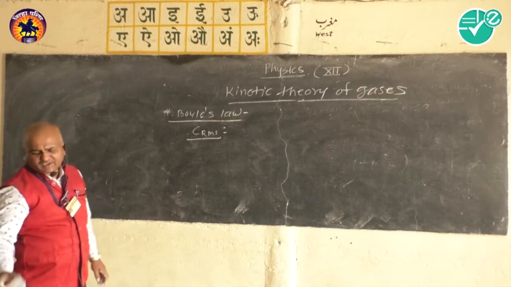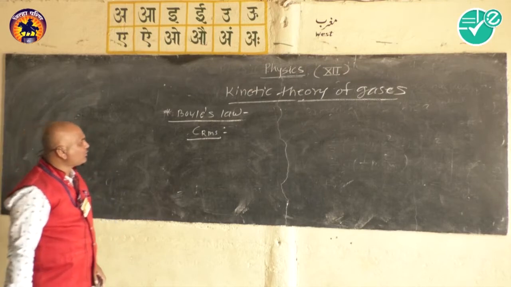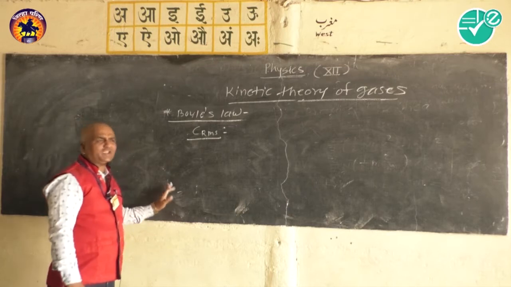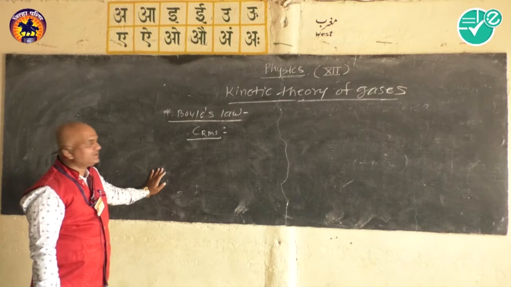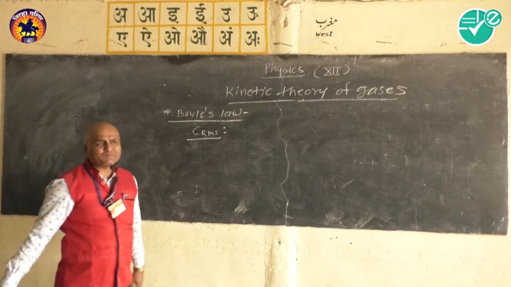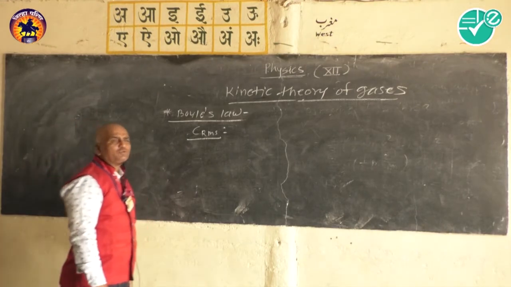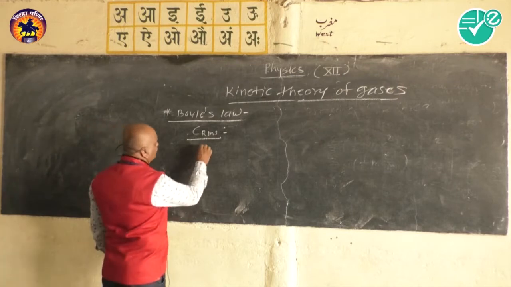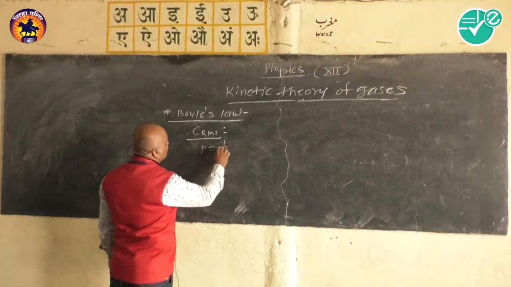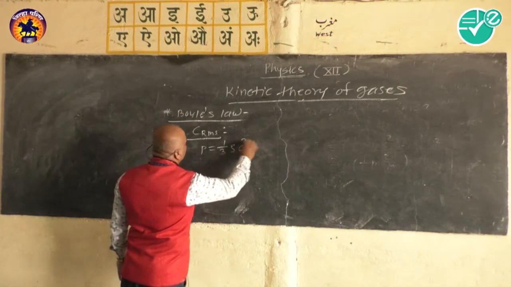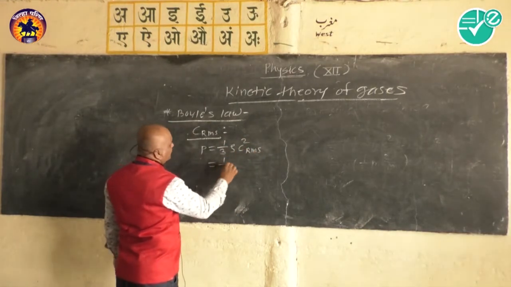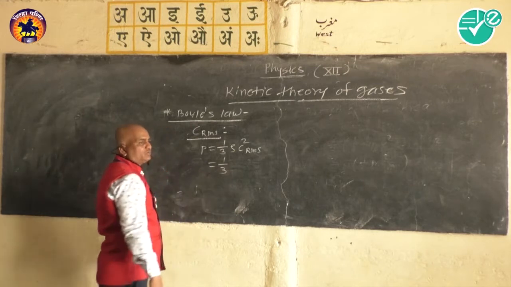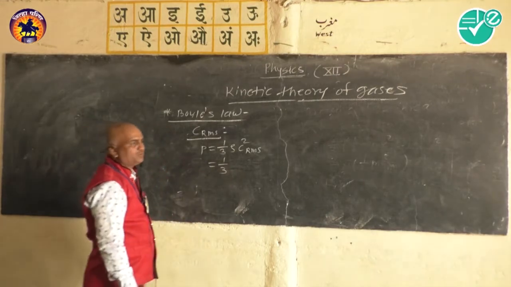According to the concept of Boyle's law, we have seen PV is equal to constant, and we know P is equal to 1 by 3 rho C square RMS, which we write as 1 by 3 m upon V C square RMS, as rho is the density, which is mass per unit volume.